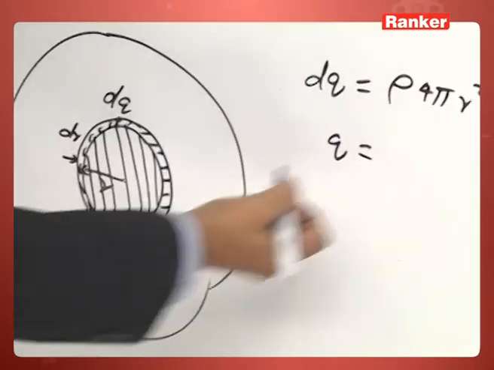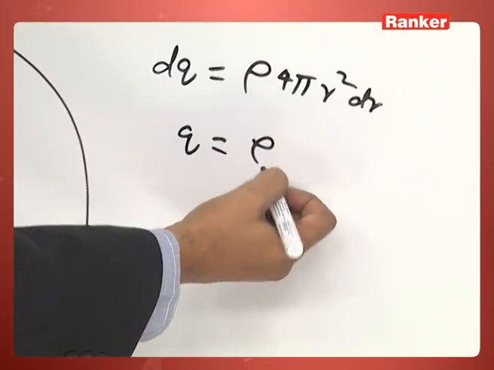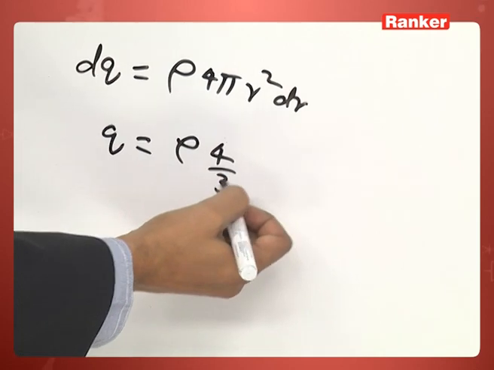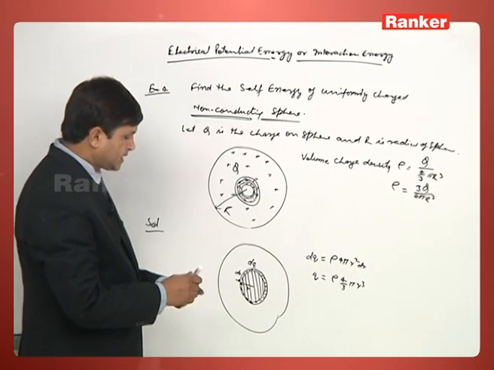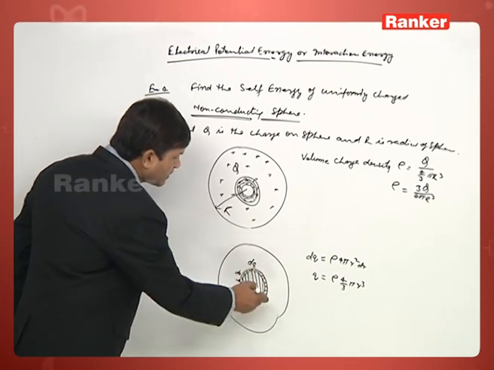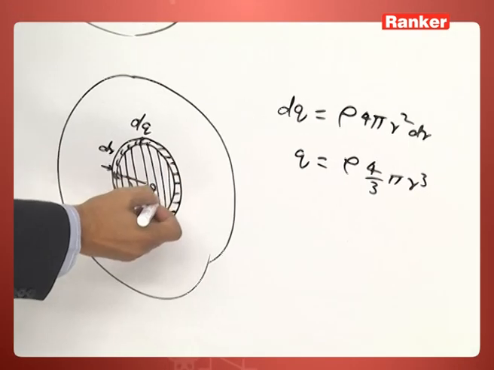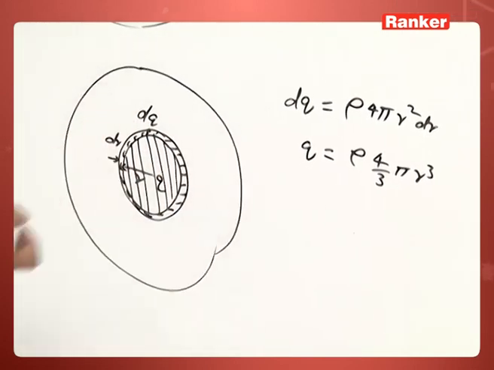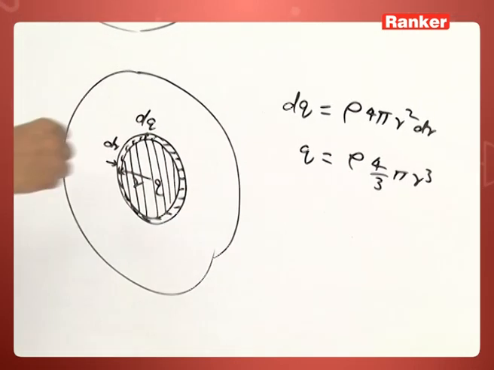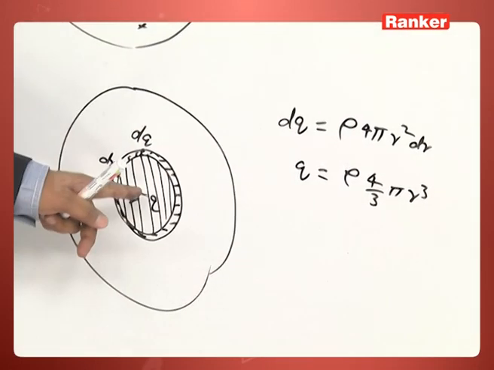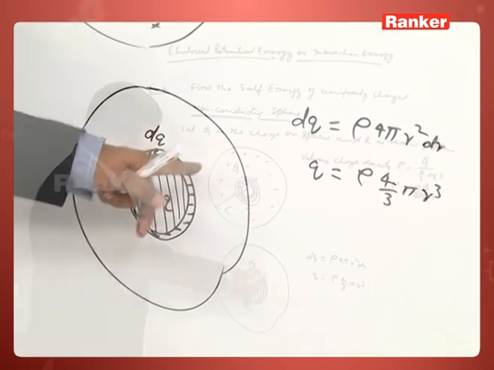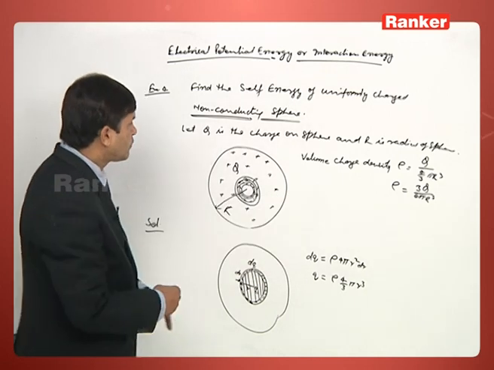So that q is nothing but rho into 4 by 3 pi r cube. This is the charge on this part, and dq is the charge on this shell. Now, this dq amount of charge we are removing and bringing from surface to infinity. So, we will calculate the work done.